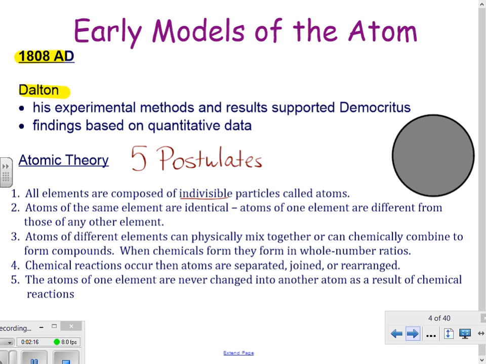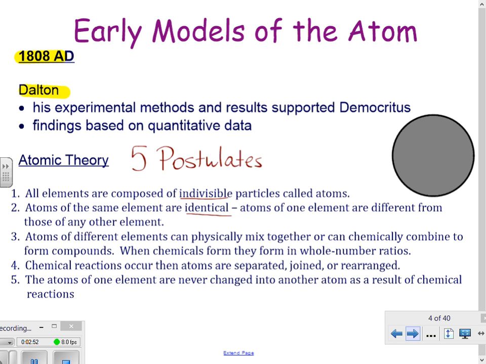Postulate 2, atoms of the same element are identical. The atoms of one element are different from those of any other element. Number 3, atoms of different elements can be physically mixed together and can chemically combine to form compounds. So how are we making a compound versus how can we just mix them together? When chemicals form, they form in whole number ratios. So if you have one atom and it forms with 2 atoms of something else, you have to have a whole number because he stated atoms are indivisible. You could not divide them.